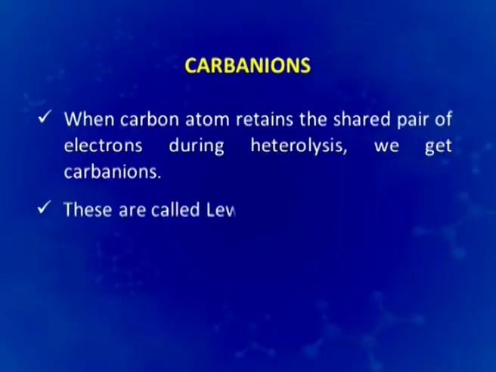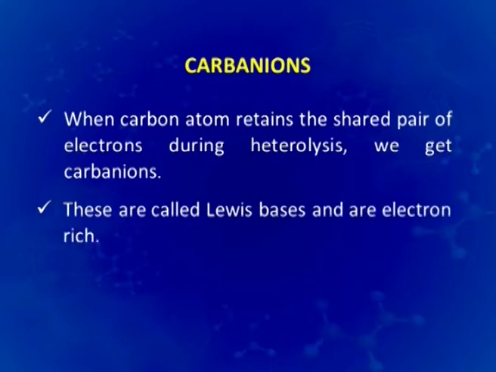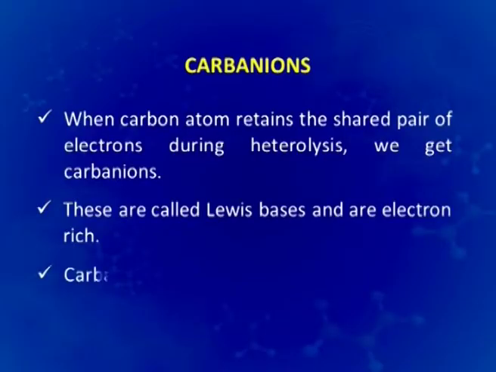These are called Lewis bases also, and because the shared pair goes to that atom, so they are electron rich and would be seeking a positive center for attacking.